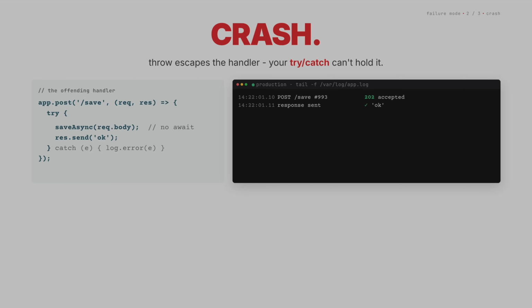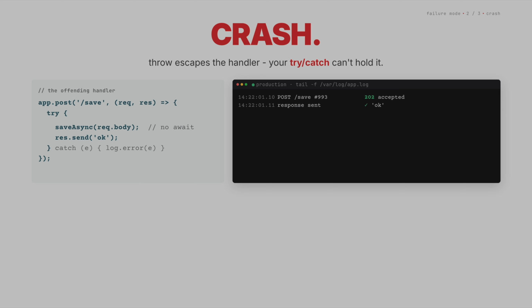Crash. A request handler fires off a background save. There's a try catch around it. The save fails. The process dies. The try catch never fires. Why? You forgot await. The handler returned OK to the user. The try catch exited. The request was done.